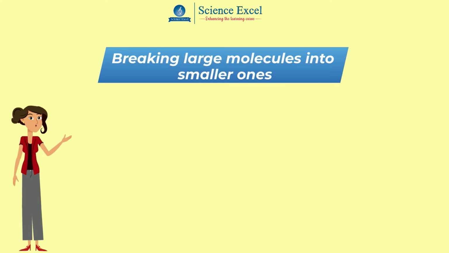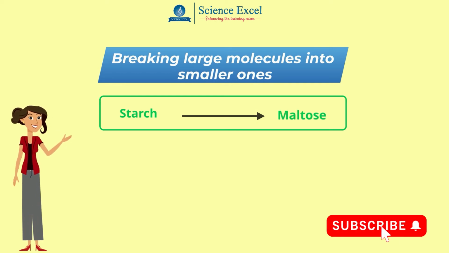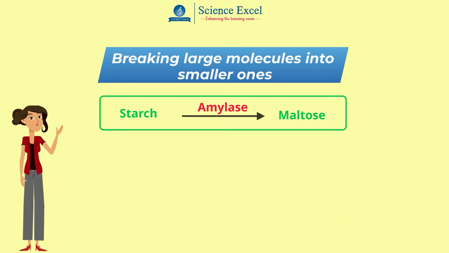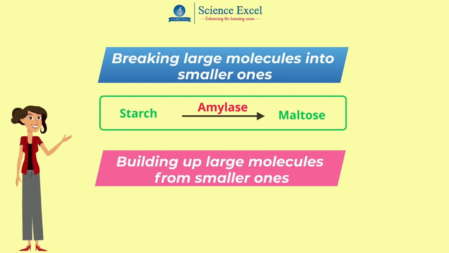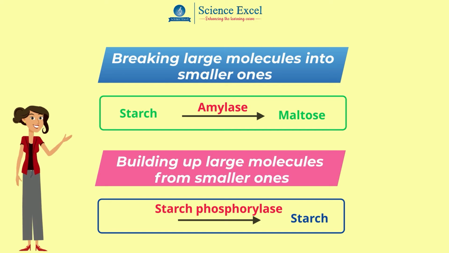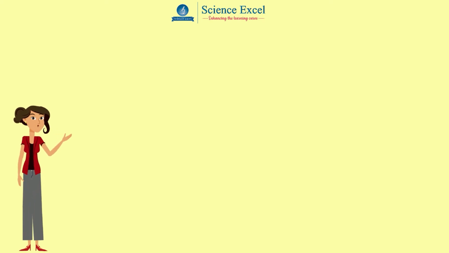For example, in the process of digestion, large food molecules like starch are broken down into the smaller sugar maltose by the enzyme amylase so that they can be absorbed and then used. Enzymes can also build up large molecules from small ones. For example, the enzyme starch phosphorylase builds starch molecules from small glucose molecules inside plant cells. How do enzymes work?